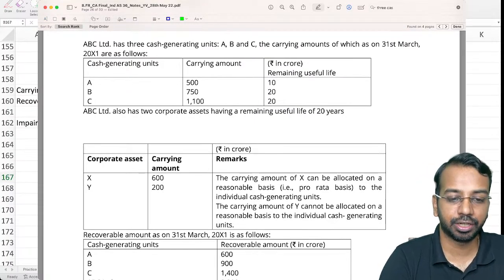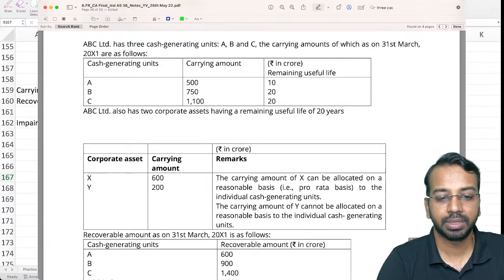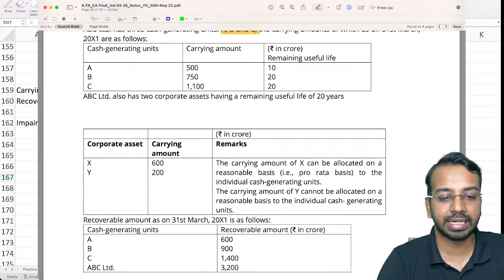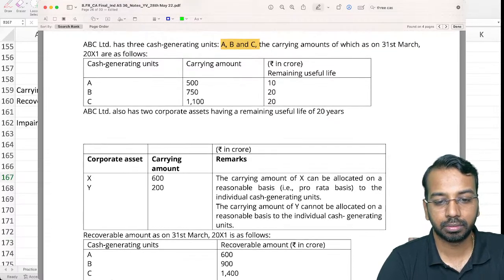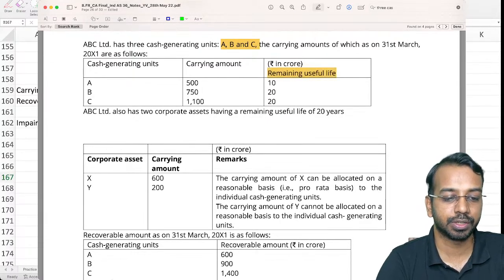ABC has three cash generating units A, B, and C, the carrying amounts of which are given below. Cash generating unit A, B, and C: 500, 750, and 1100. The carrying amount is in rupees crores. Remaining useful life: 10 years, 20 years, and 20 years.